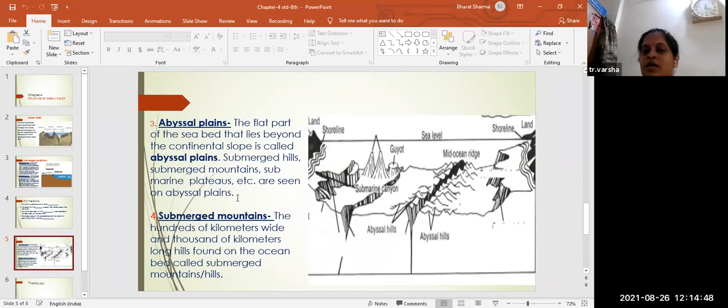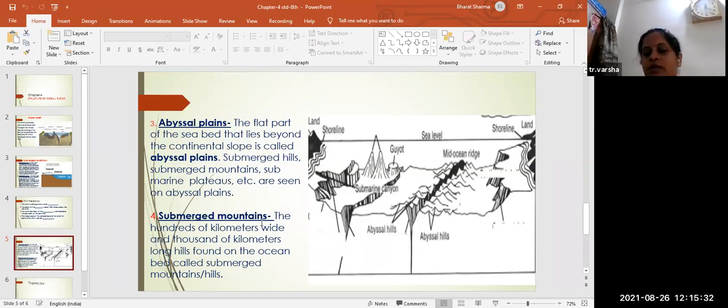In this abyssal plains, under the ocean or under the sea, you will find a small kind of structure. You can see small mountains. You will see the hills. You will see a flat surface. That flat surface is called the abyssal plains. In the picture you can see this. So this comes in abyssal plains. To remember abyssal plains, the flat part of the seabed that lies beyond the continental slope is called abyssal plains.